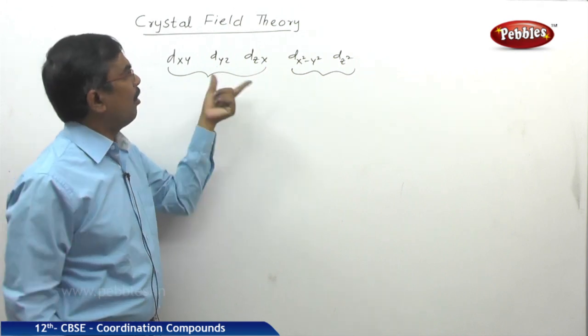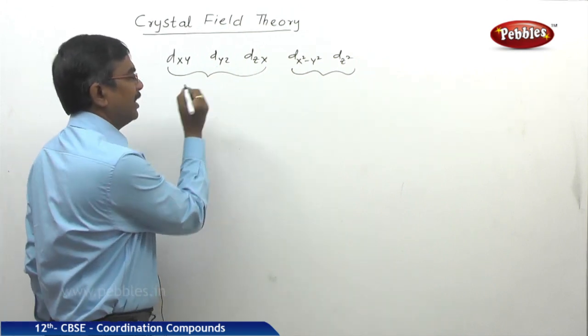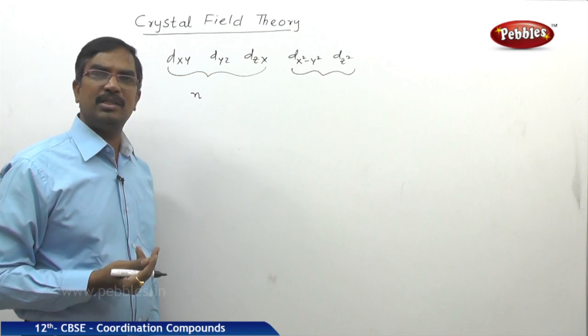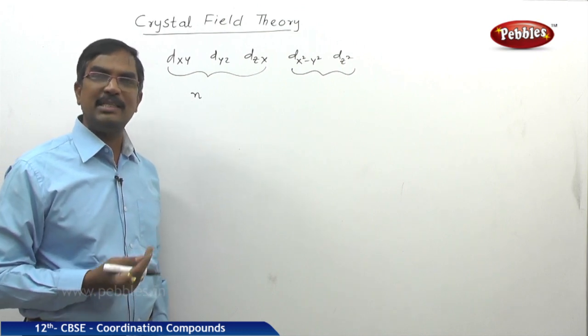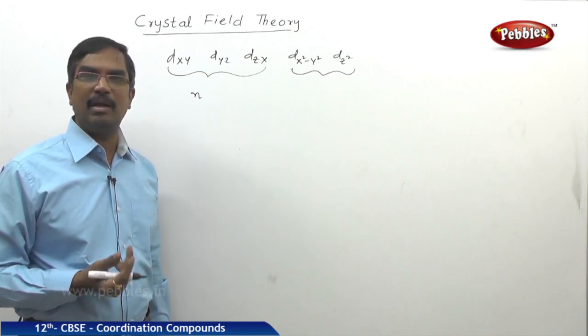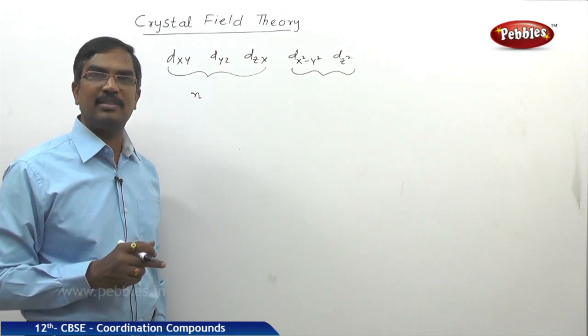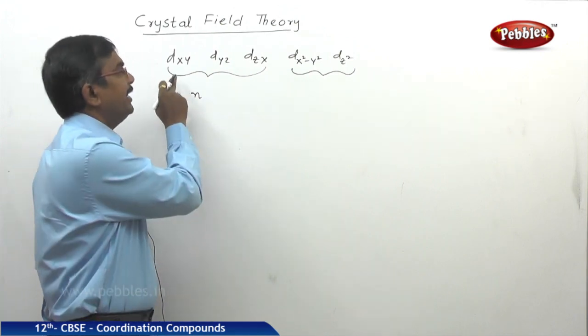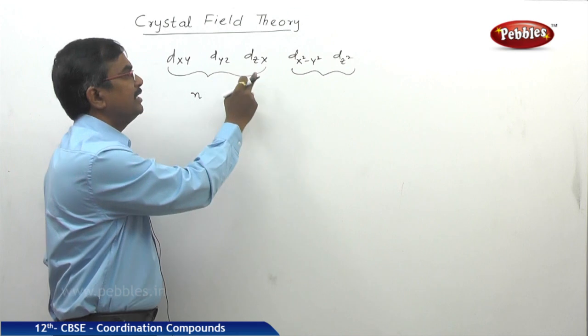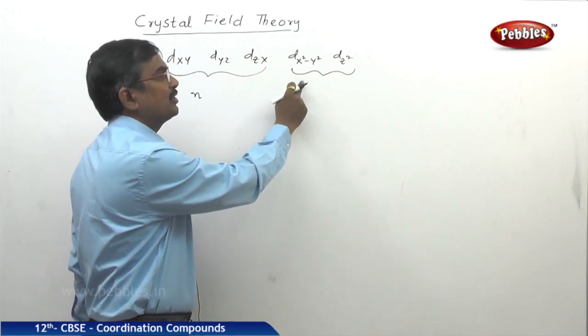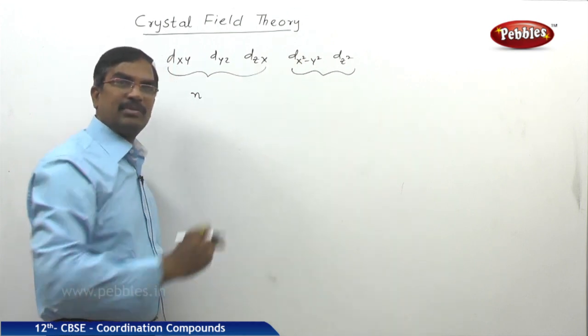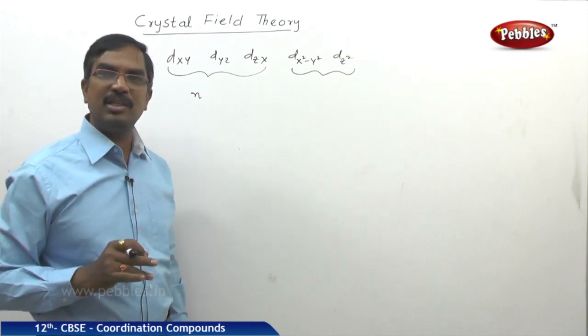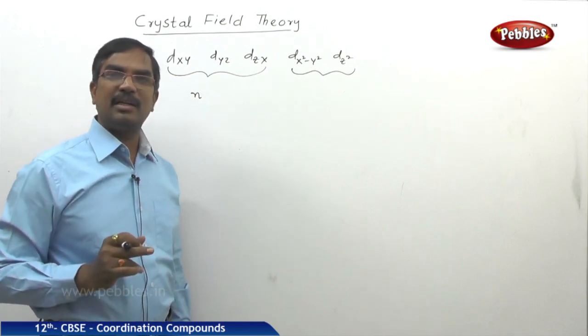Now all these have the same value of n. You take a 3d series of elements, or 4d series, and 5d series. In the case of 3d, for example, all 5, 3dxy, 3dyz, 3dzx, 3dx square minus y square, 3dz square, have the same energy. That's why they are all degenerate.